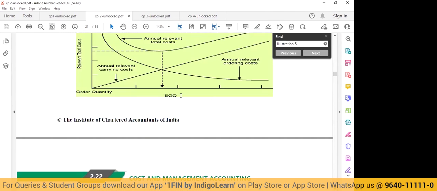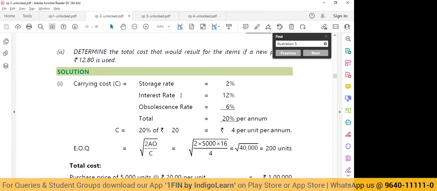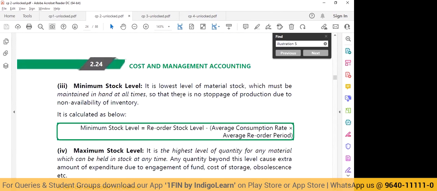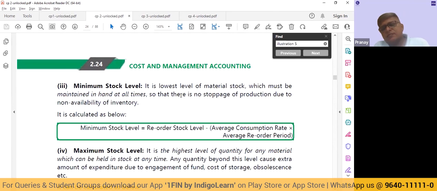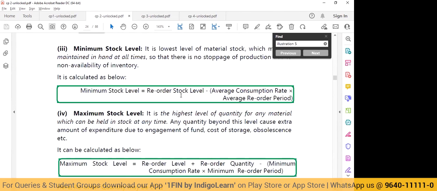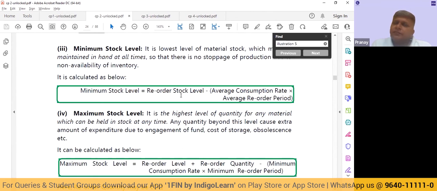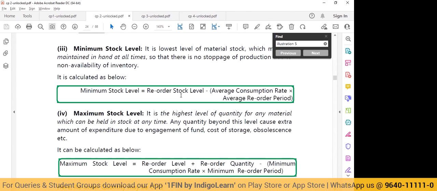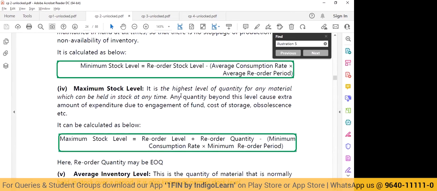Sir, I have one confusion with respect to the maximum stock level. Yes, please. Sir, the maximum stock level is reorder stock level plus reorder quantity minus the minimum consumption into minimum reorder period. My confusion is why it is minimum consumption into minimum reorder period. Why not maximum consumption into maximum reorder period?